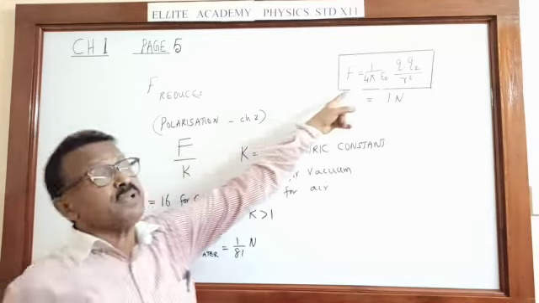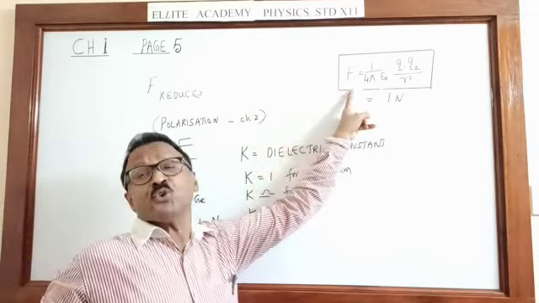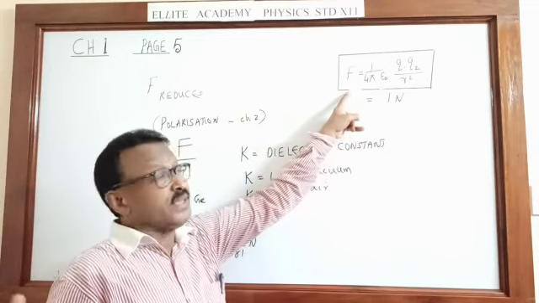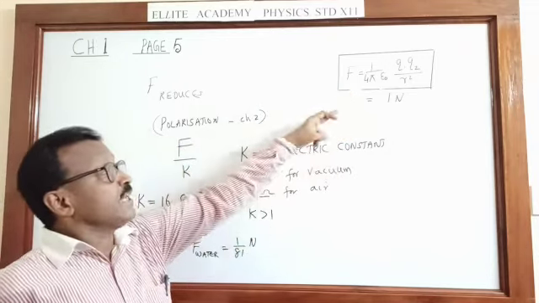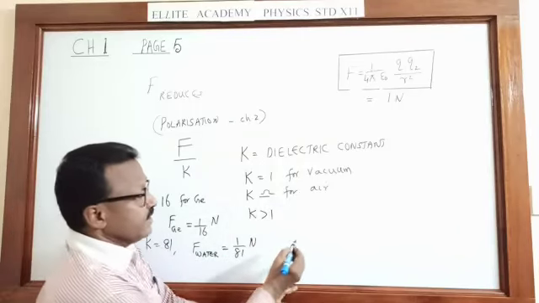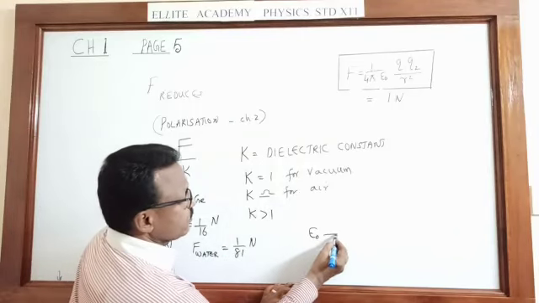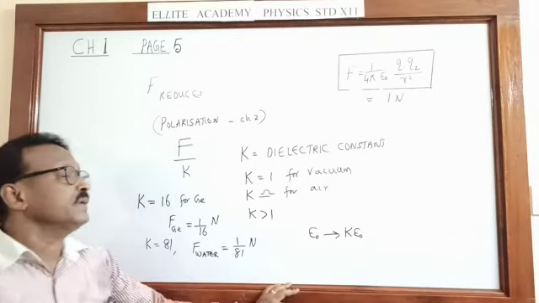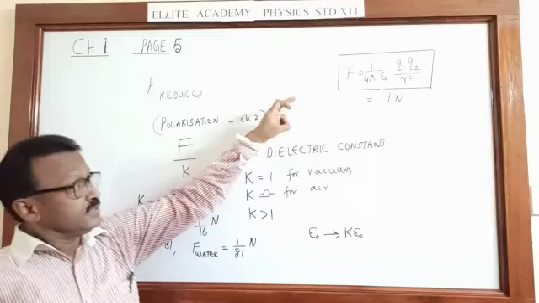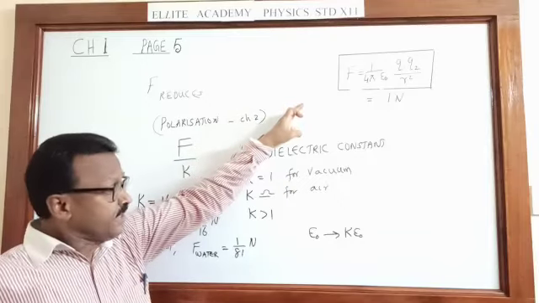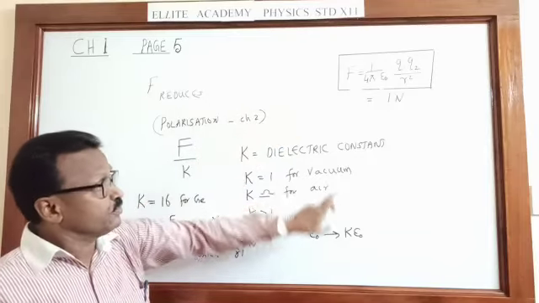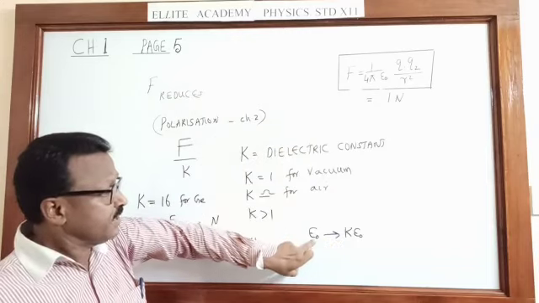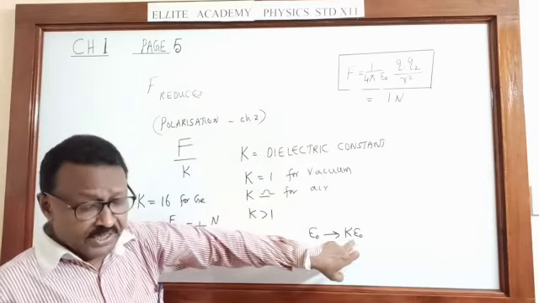So this formula is valid only for air or vacuum. What will it be for any other medium? Then in the equation, epsilon 0 must be replaced by K epsilon 0. To get the equation applied for any other medium other than air or vacuum, Coulomb's law in any other medium, epsilon 0 becomes K epsilon 0.